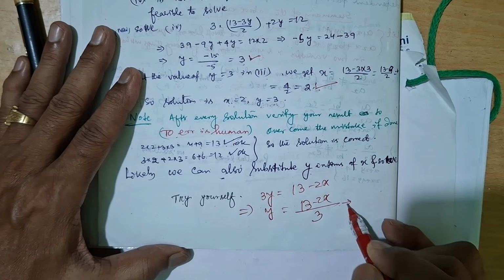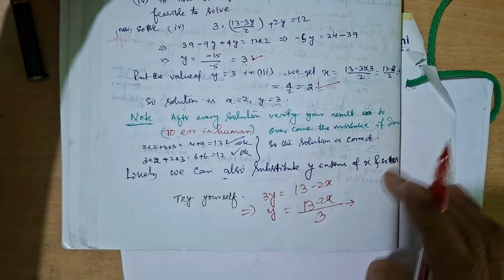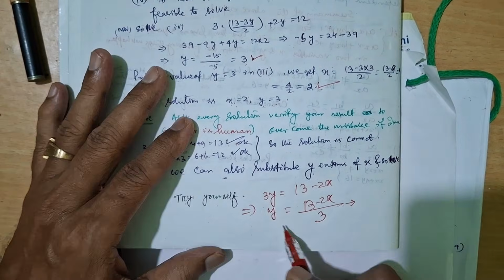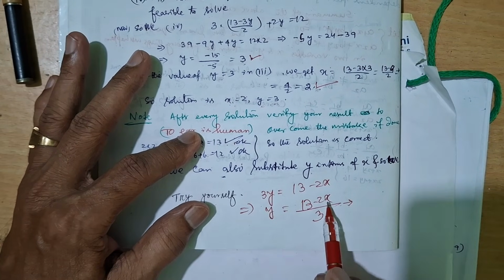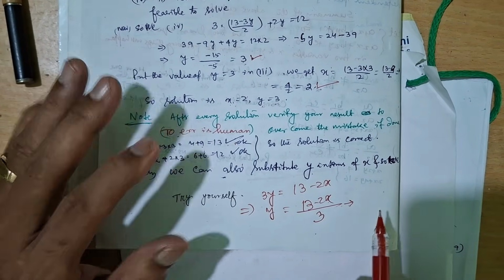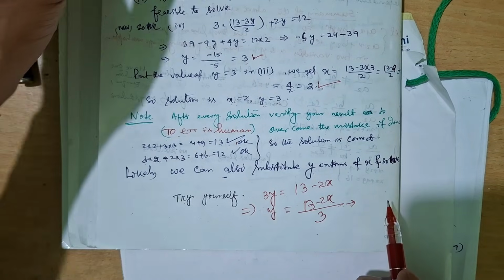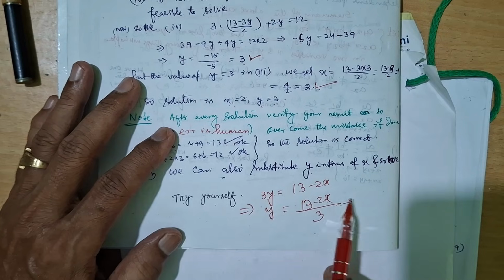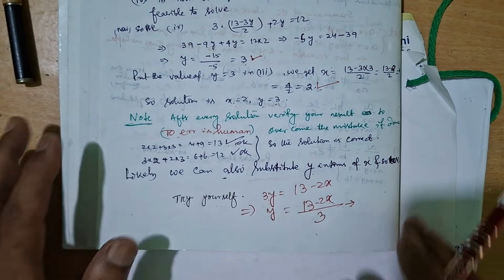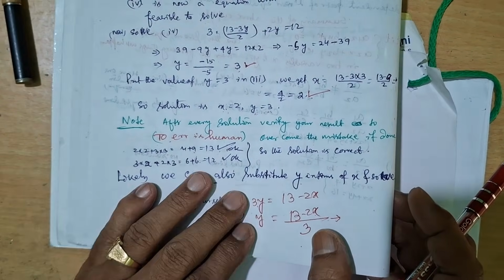Put this value in equation 2. Then by the above process, you will get the value of x. Then put the value of x here, you will get the value of y. The same thing, only the substitution is different. Once it is x, the other time it is y.